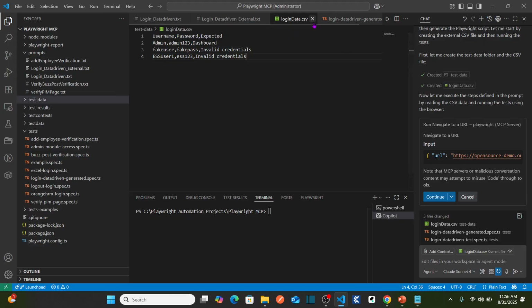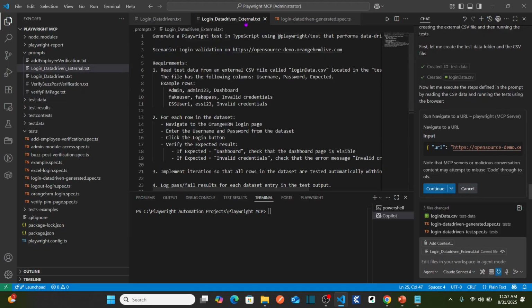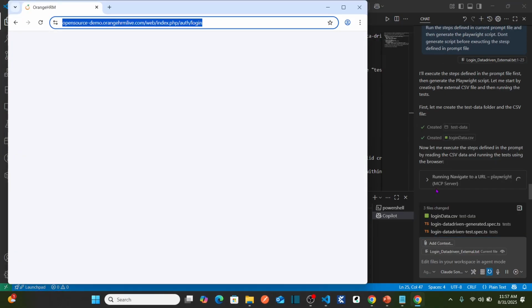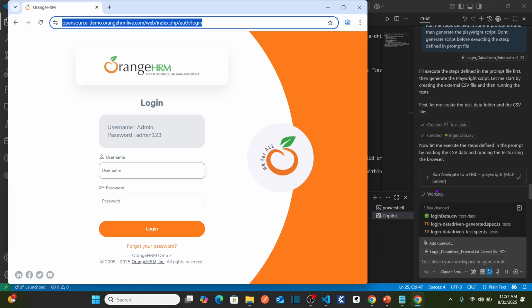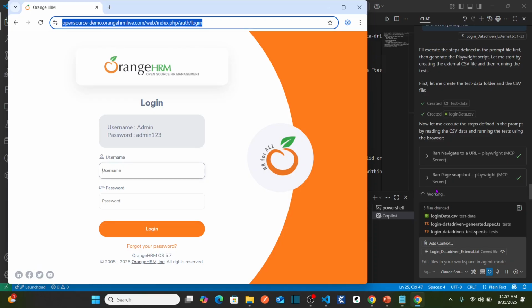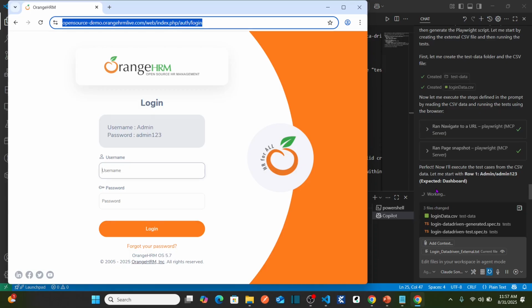Okay, it created login data CSV and now it started executing the steps. Now it's saying run navigate to URL. Yes, hit continue. So now it started running the script by using the data set that is created in the CSV file. Now it should first run your first data set.